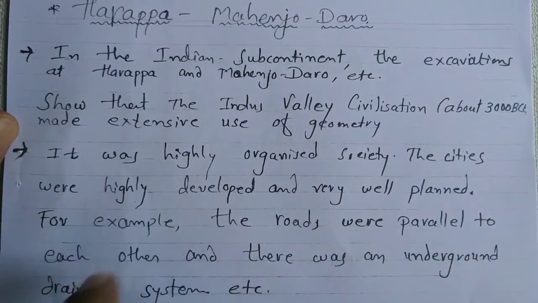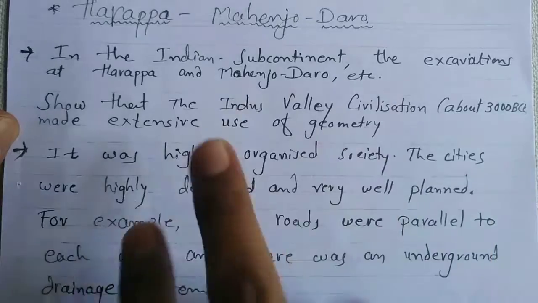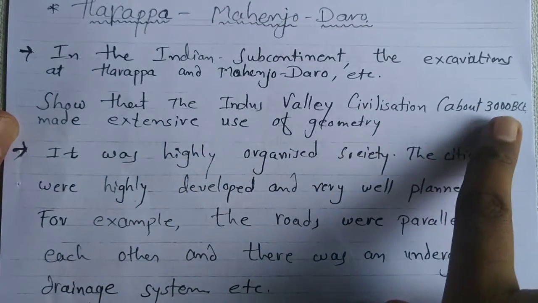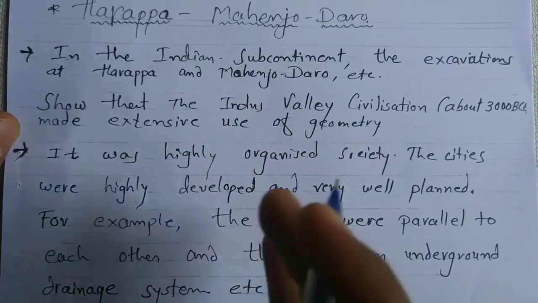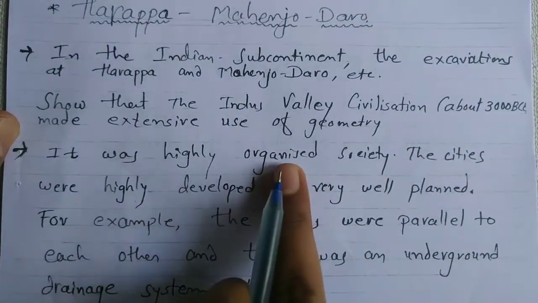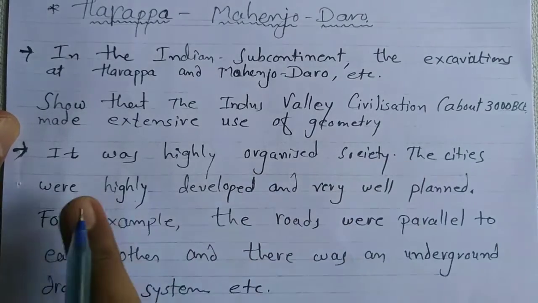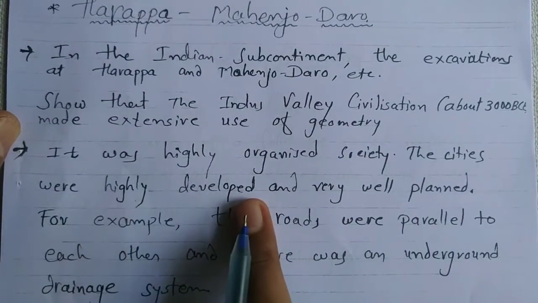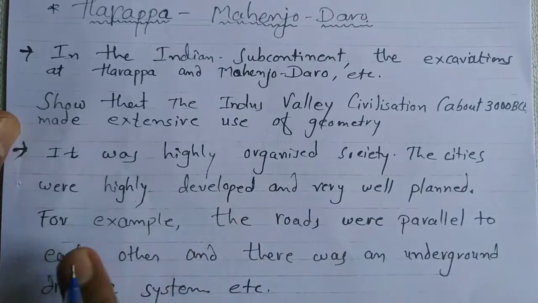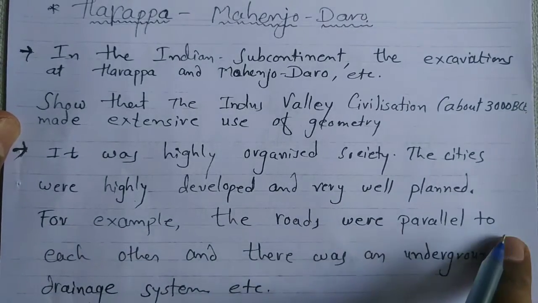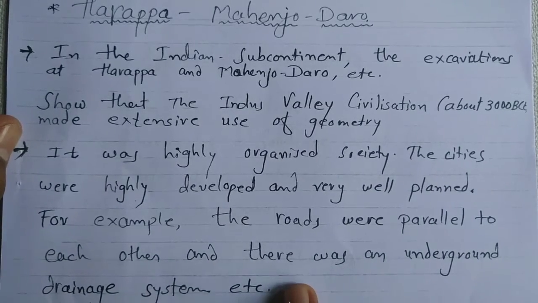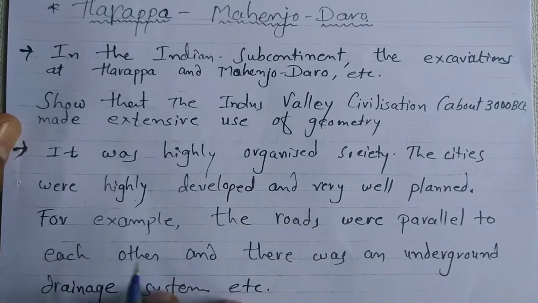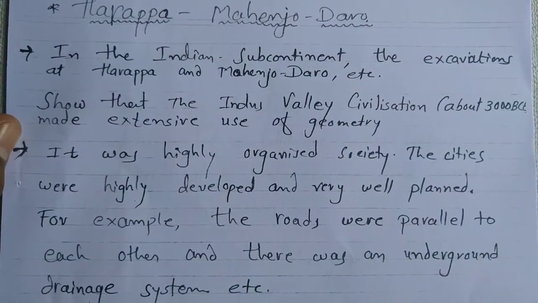Harappa and Mohenjo-daro, in India, we know about this civilization from about 3000 BCE. They also used geometry. It was a highly organized society. The cities were highly developed and very well planned. For example, the roads were parallel to each other, and there was an underground drainage system.